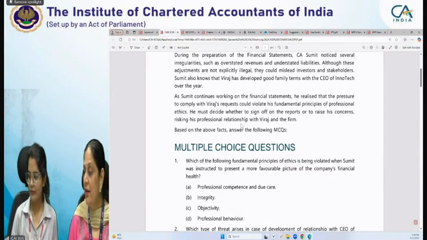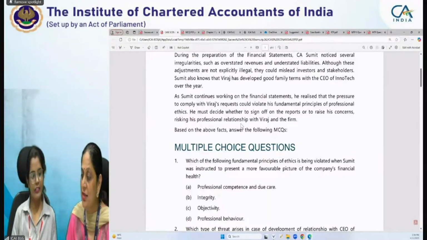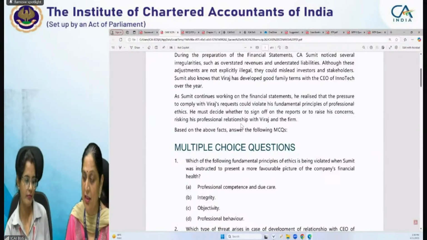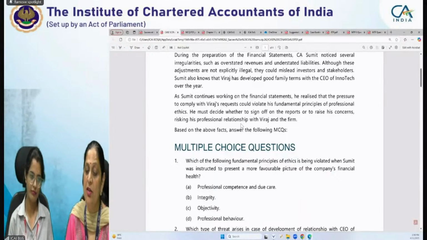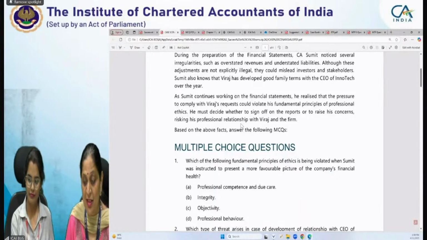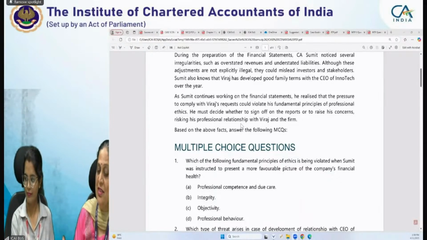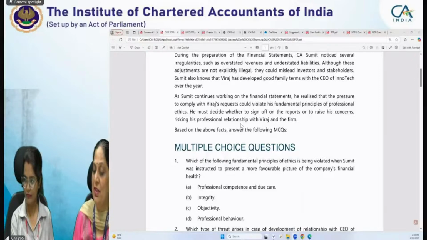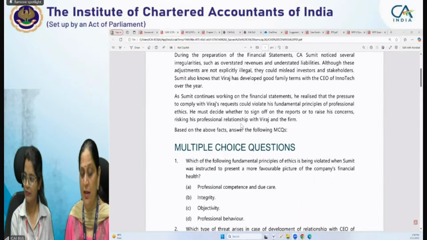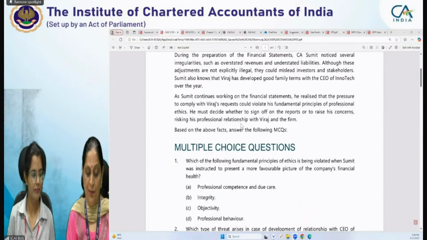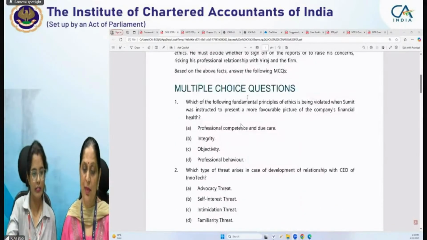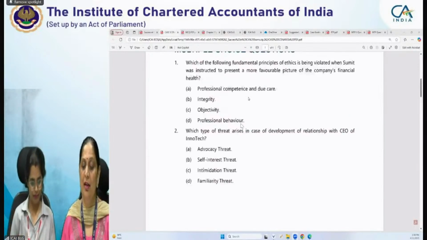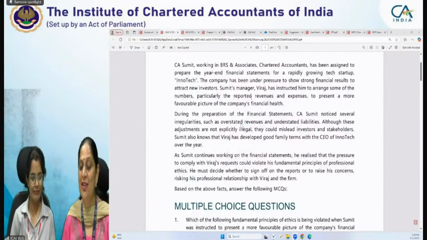Yeah. Right, Mridul. The answer is integrity. Right, Dilip, you have correctly identified that the answer is integrity, because when he is instructed to present a more favorable picture of the company's financial health, it means his integrity will be compromised, right? Then we have one more MCQ. For this, we need to read the question also.